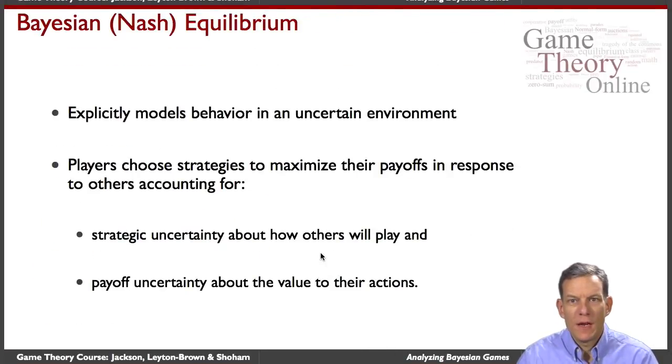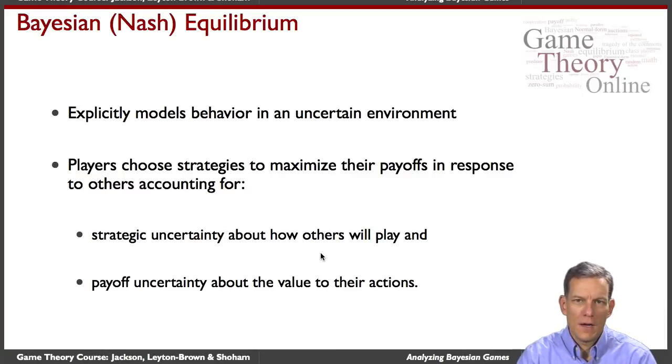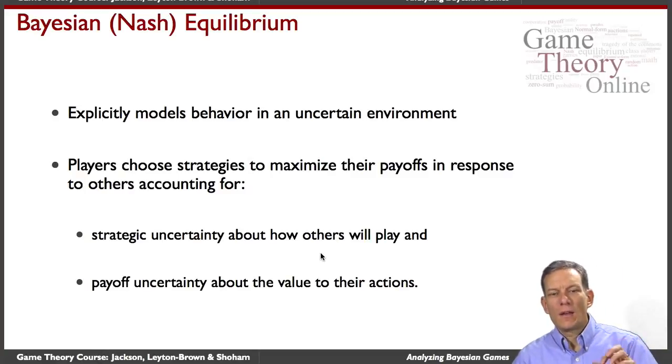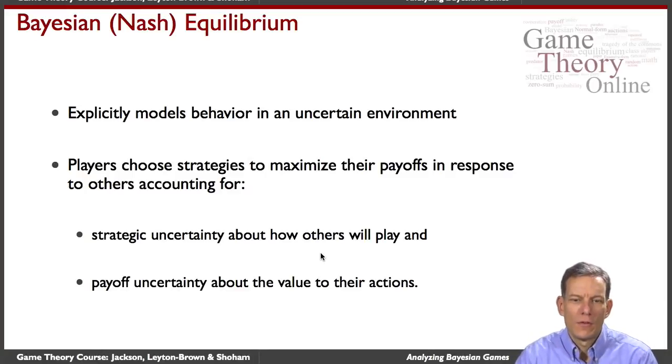So what have we got from Bayesian Nash equilibria? We've got an extension of Nash equilibrium to the Bayesian game setting. It explicitly models behaviors in settings where we've got this uncertainty, but the concept is simple. Players choose strategies to maximize their payoffs in response to others, accounting for two aspects of uncertainty. One is strategic uncertainty: what do I think other players are going to be doing as a function of types? And secondly, payoff uncertainty: I've got to be expecting over types, which might enter my payoffs. So it's capturing both of those elements.